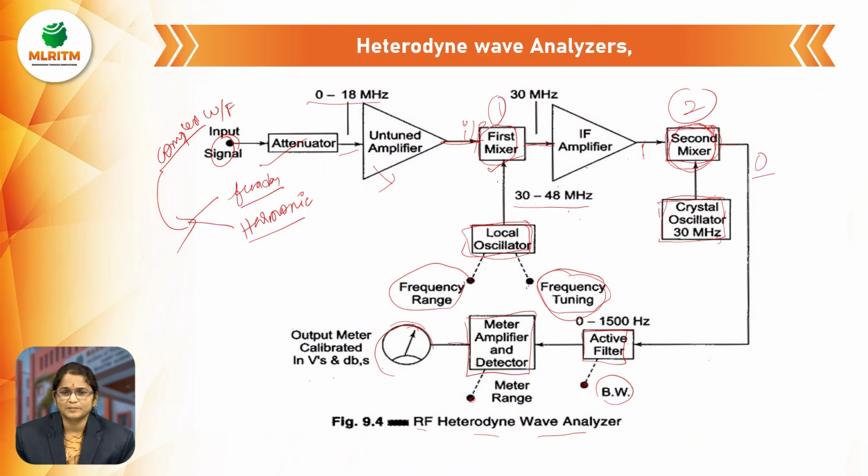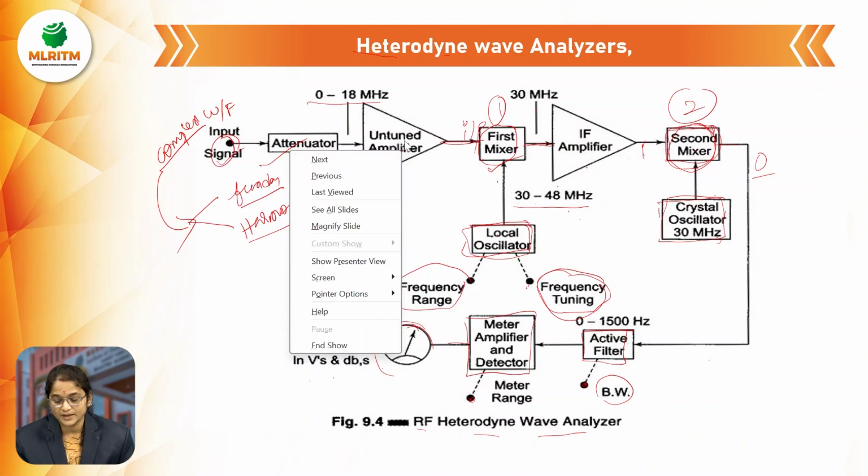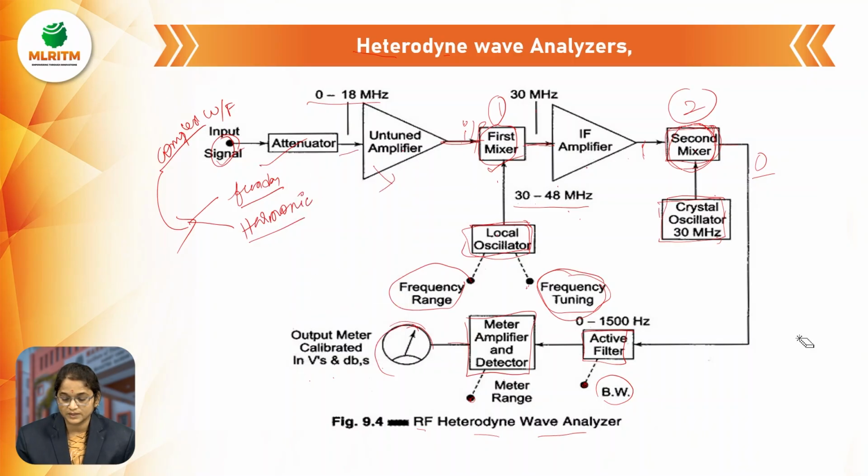Simply, it is very easy. Heterodyne is nothing but mixing: hetero means mixing, and dyne means we take two different frequencies. Mixing of two different frequencies is how we proceed. We take the complex waveform as the input signal, attenuate it, and give it to the untuned amplifier. Whatever signal we get is then given to the first mixer.